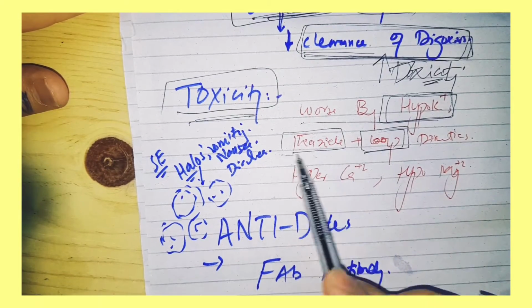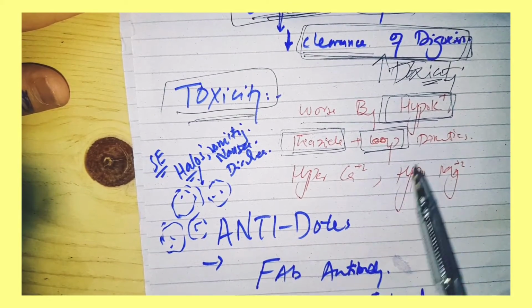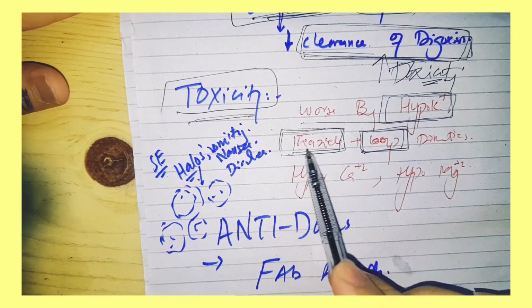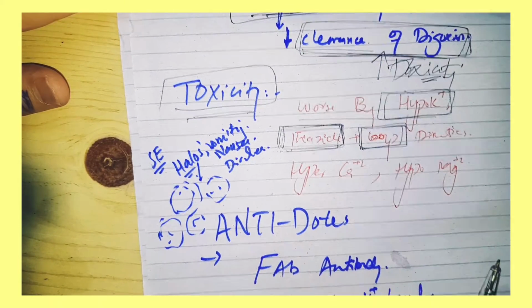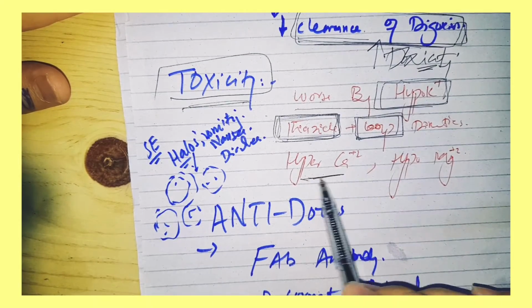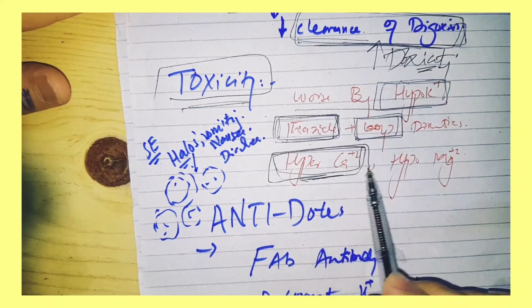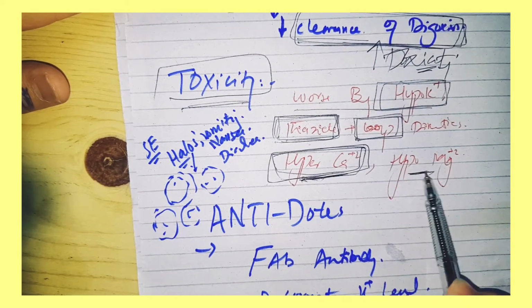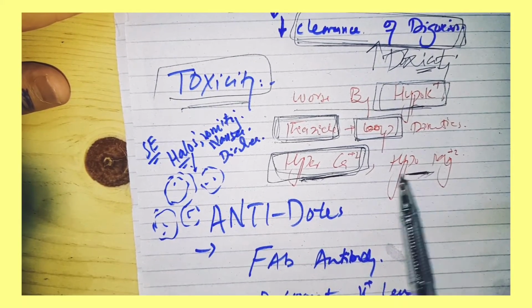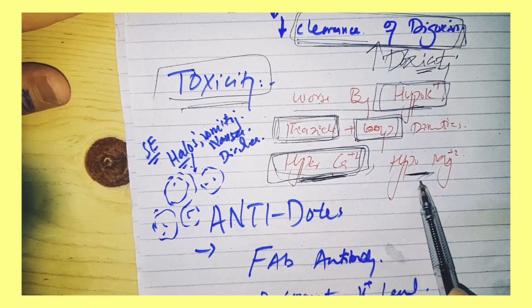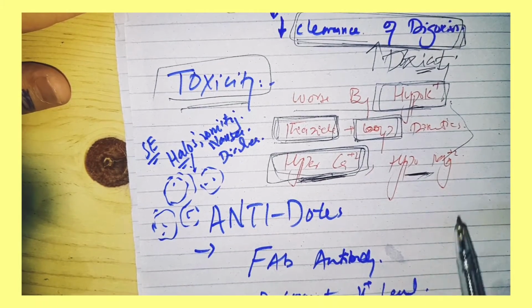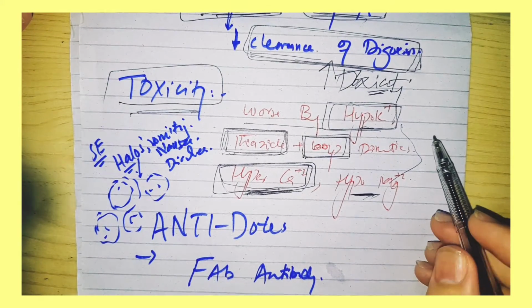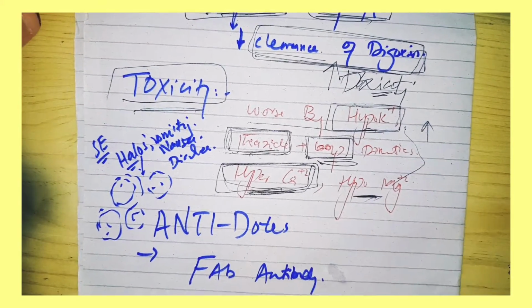If a person is taking thiazide or loop diuretics, he or she must stop or consult a physician before using digoxin. Hypokalemia, hypomagnesemia and hypercalcemia, these three worsen digoxin toxicity, as do loop and thiazide diuretics.